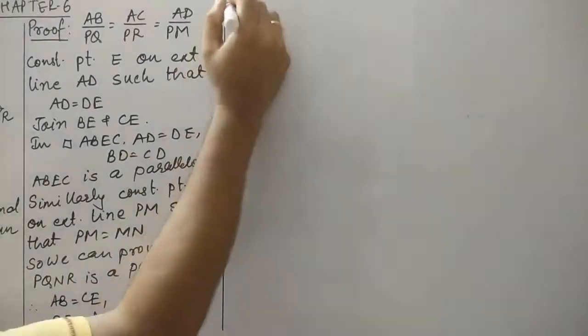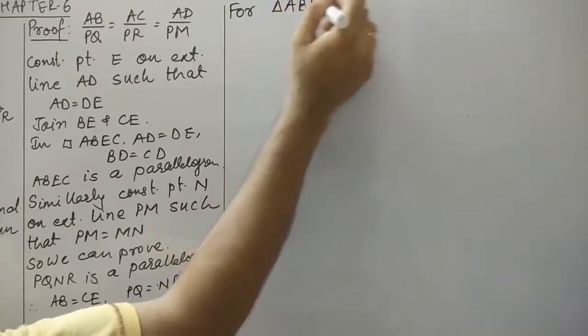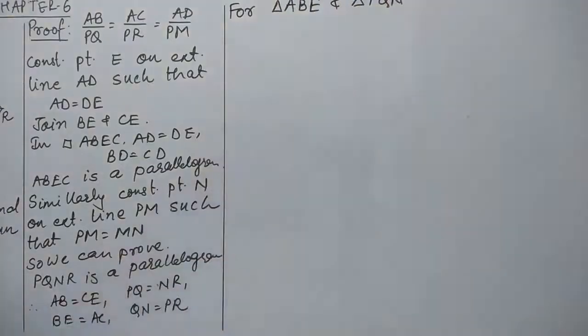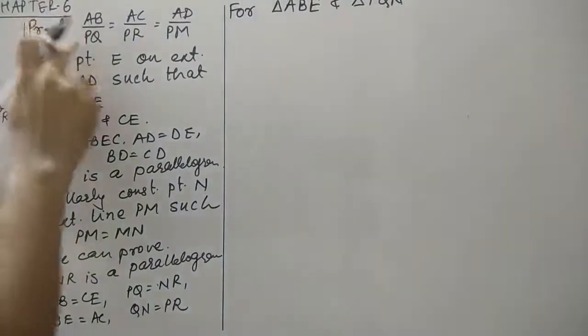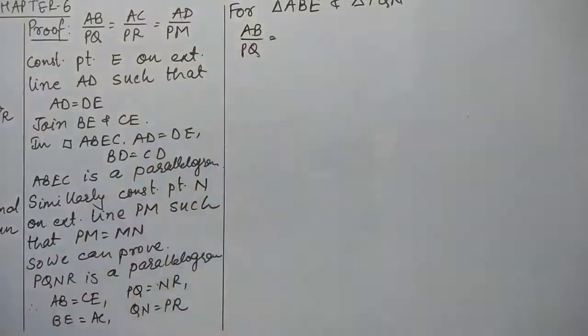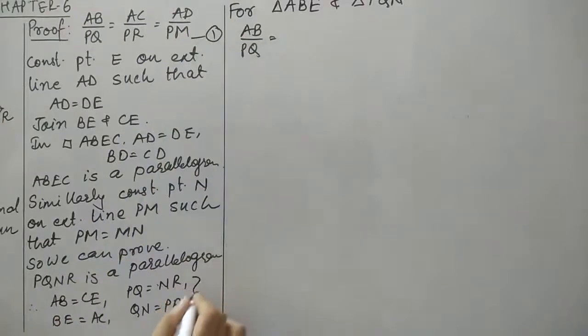Let us continue and show the similarity for triangle ABE and triangle PQN. We have to show the similarity between these two. As you can see here, AB is already given, or we can say it is in proportion with PQ. Let me give this as equation number 1 and this as equation number 2. As AB and PQ are in the same proportion, the rest we can also show are in the same proportion.